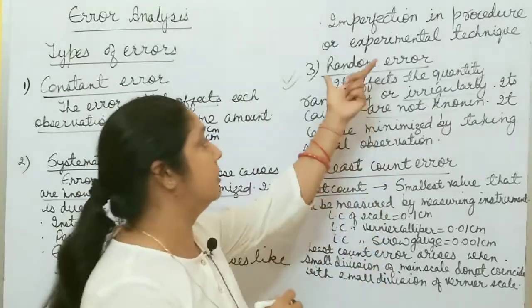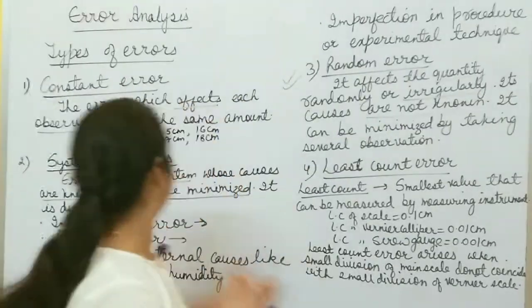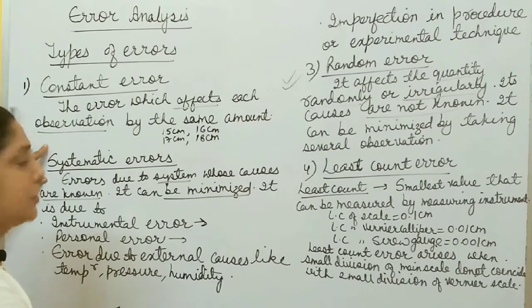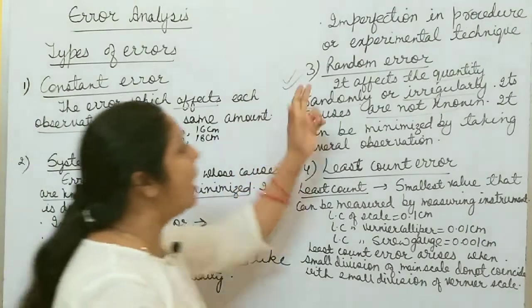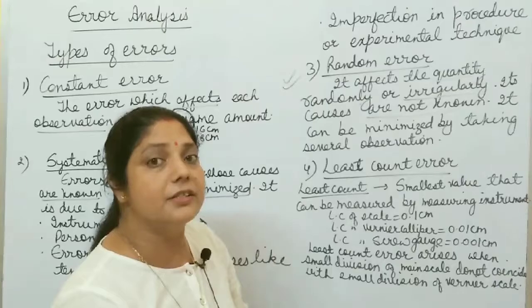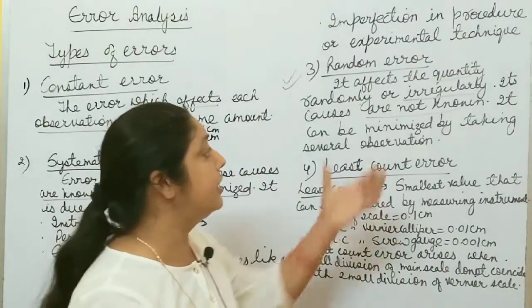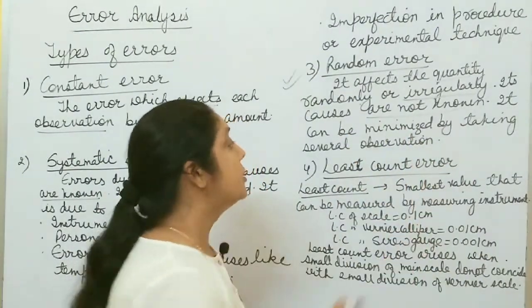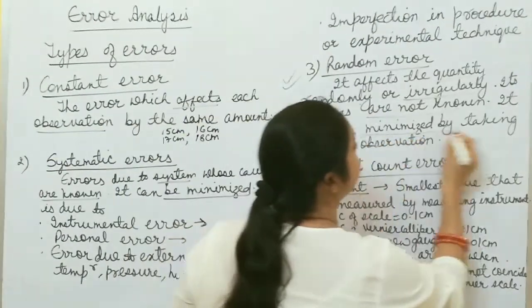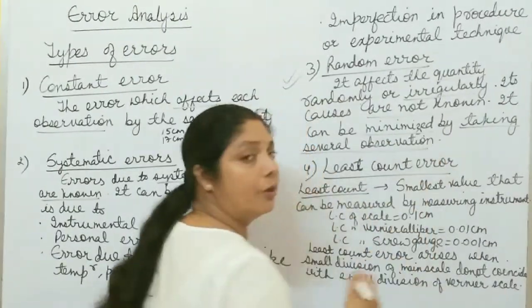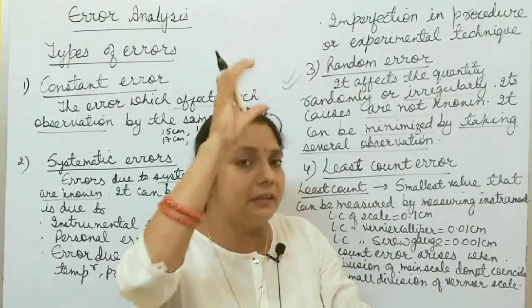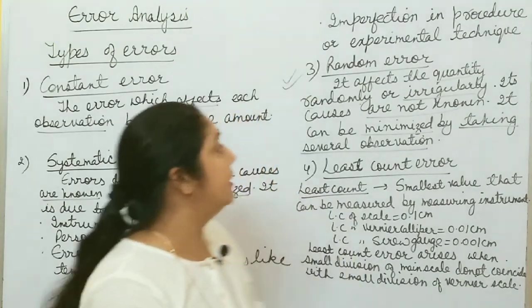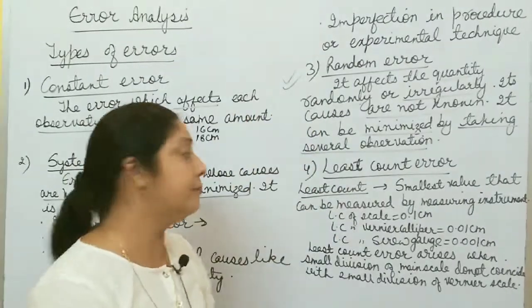So how do you minimize this random error? For systematic error, you know the causes, so you can easily minimize it by using a good instrument, by correcting your mistakes and all these things. But how do you minimize random error? It is due to random variations. It gives different values at different times, so it can be minimized only by taking several observations. If you take different observations and take the arithmetic mean of all these observations, then with the help of that you can calculate random error.